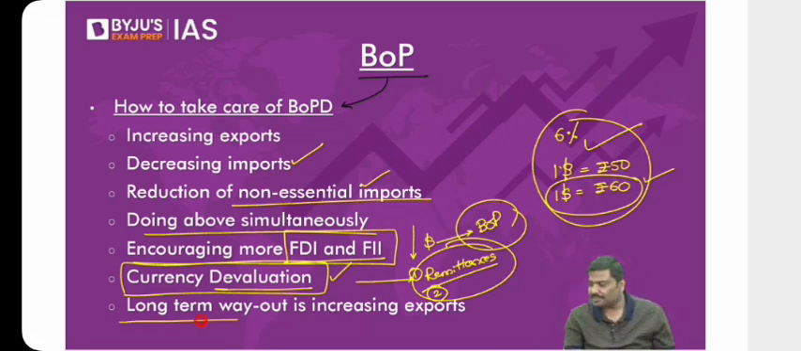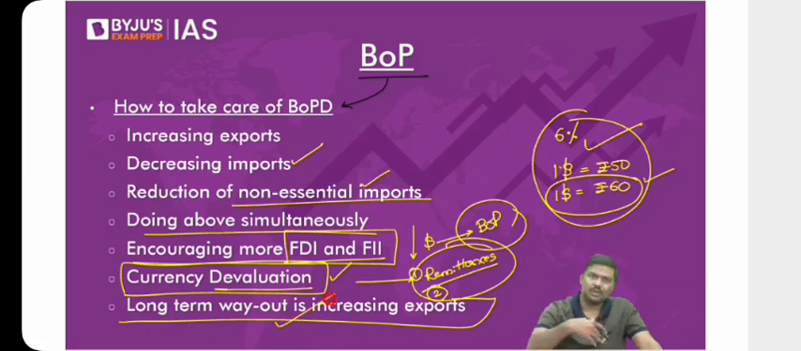Long-term way out is always to promote more and more exports. Because some of you might be thinking, sir, why did you write that at the last point? Why did you write that the long-term way out is always to promote exports? The reason is simple.